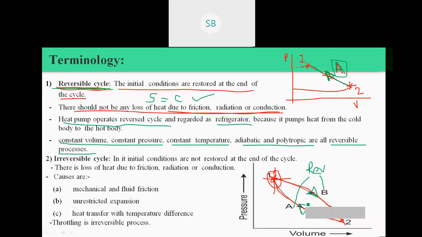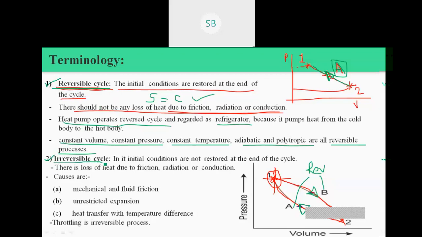That's why we consider or assume all the processes, constant volume, constant pressure, constant temperature, are reversible processes. As we know, this is a theoretical process. We cannot actually see it in natural ways. So there is another type of cycle, which is the irreversible cycle.